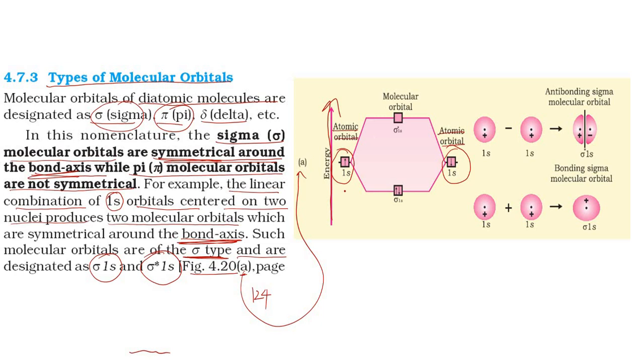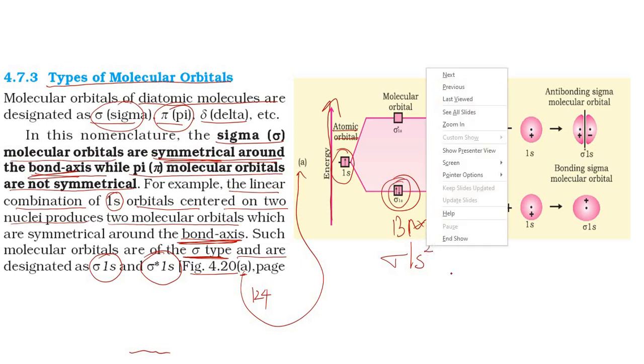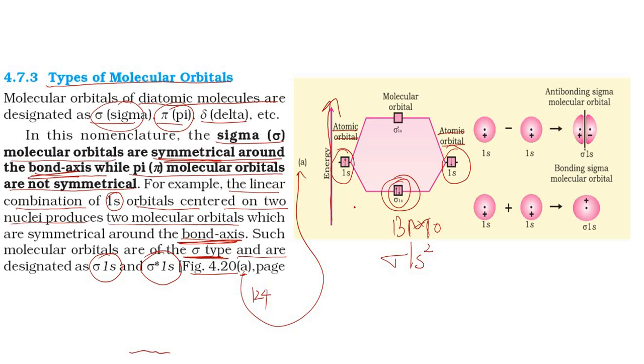When they are involved in molecular orbitals, we get a bonding molecular orbital, written as sigma 1s, in which two electrons are there, one coming from each atom. What about this one? The orbital is there, but no electrons are in it. So this is sigma star 1s, the anti-bonding molecular orbital.